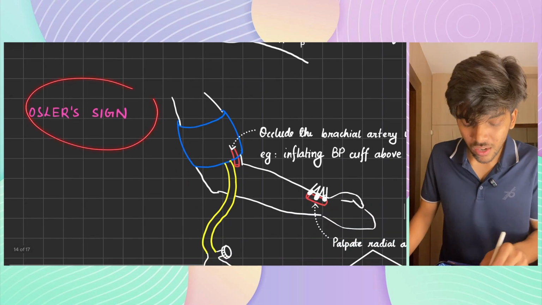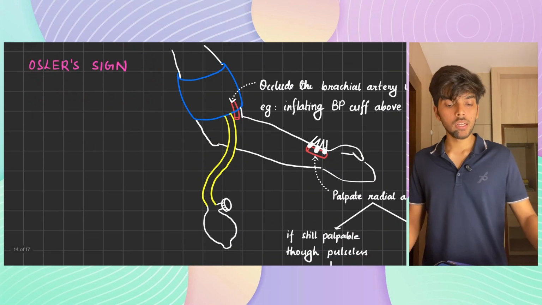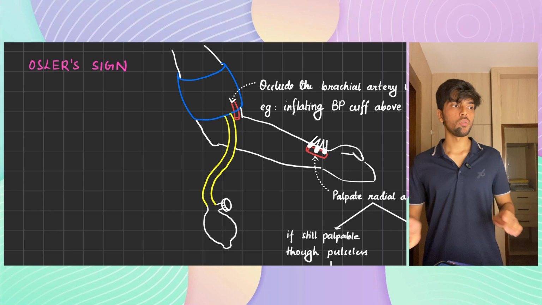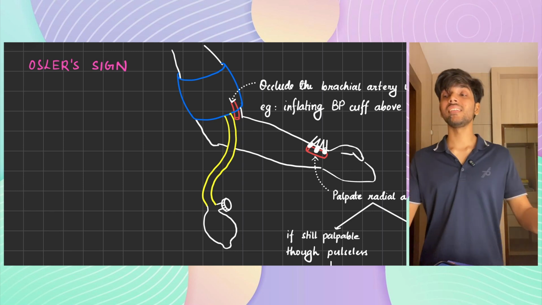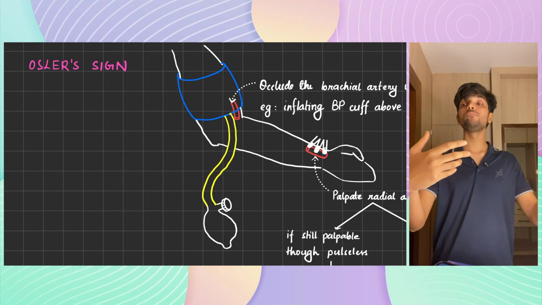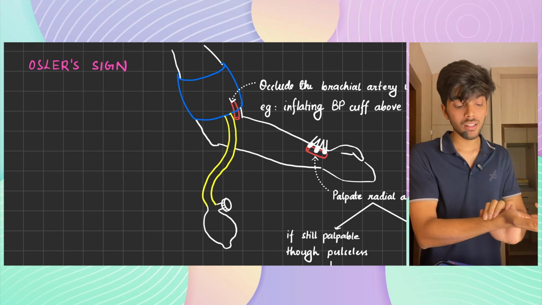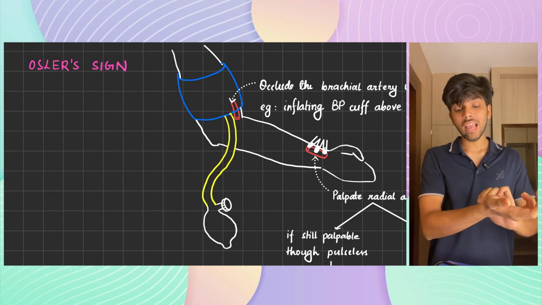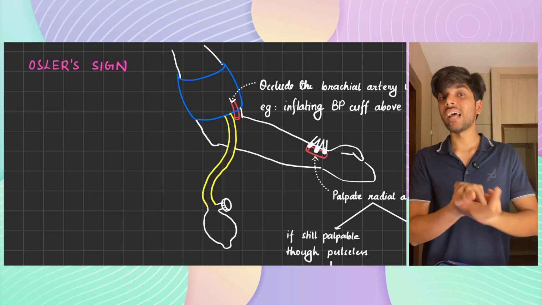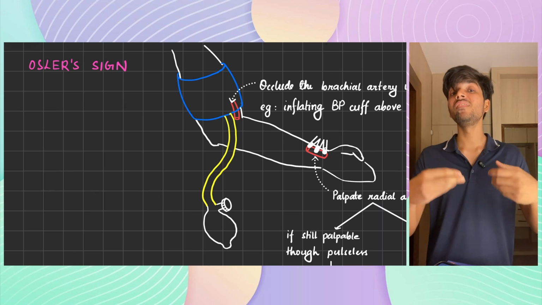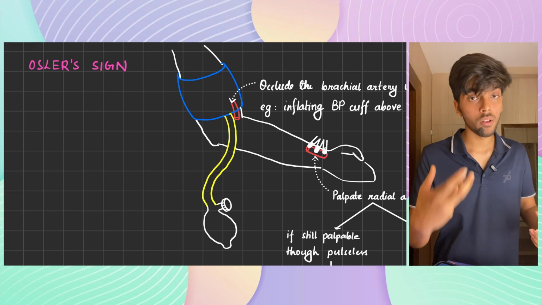Second is Osler sign. Hear me out. So what did I say? What is the technique? Eventually the technique is that you want to stop the pulse from reaching the blood vessel, and when there is no pulse and you palpate the blood vessel, if the wall is not felt, that is normal. If the wall is felt, even if there is no pulse, that means the wall is thickened.